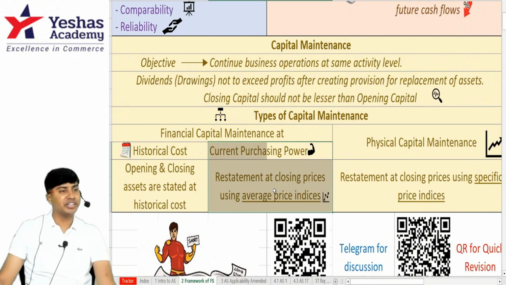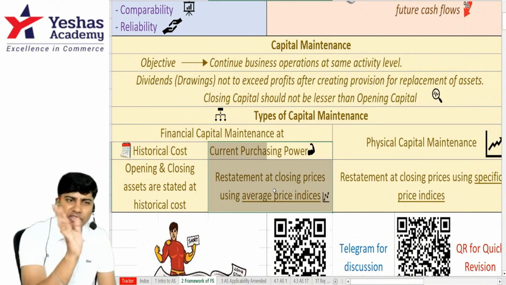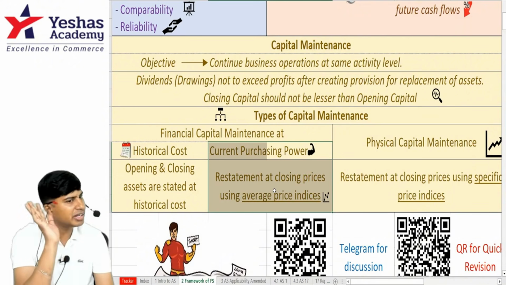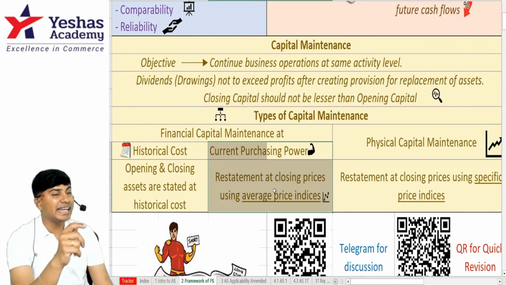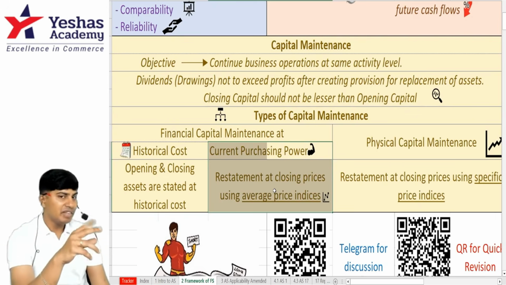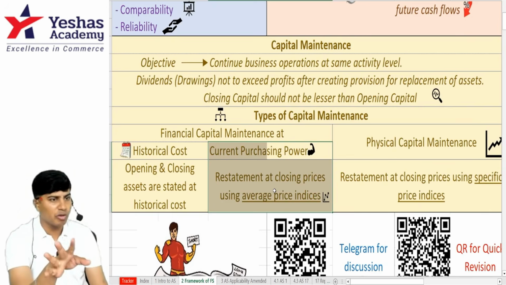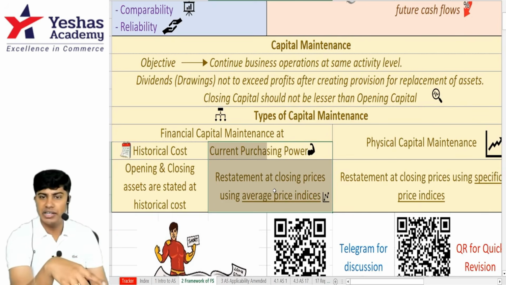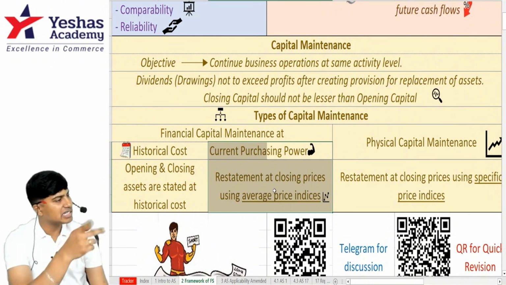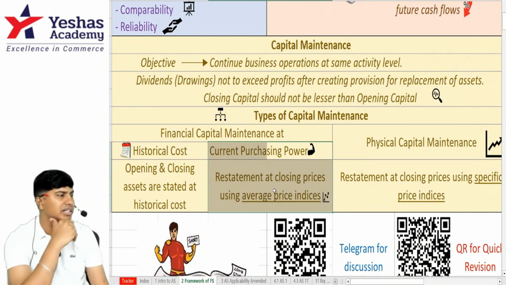Next, we discuss current purchasing power. This takes into consideration inflation, but not specifically for the product that I'm dealing with, but for the entire industry or overall market as a whole. So here we'll get one index. Index will always be given as 120, 125, 115. When they say 120, 125, 105 or something, the base year is 100 and this year's price is 110, 125. If they tell 110, it means last year is 100, today it is 110, a 10% increase.